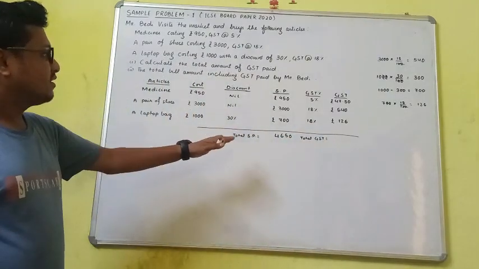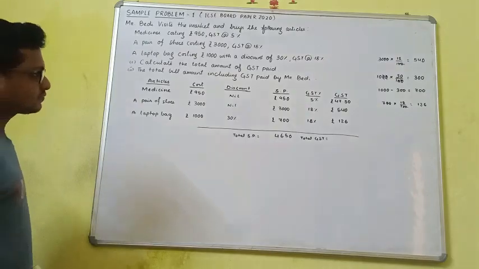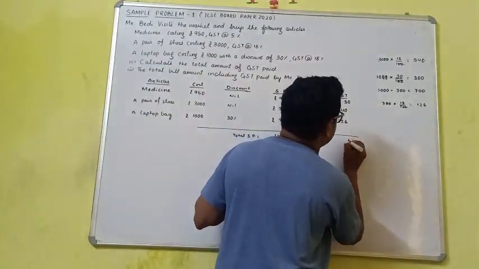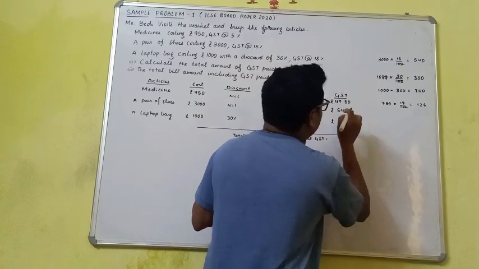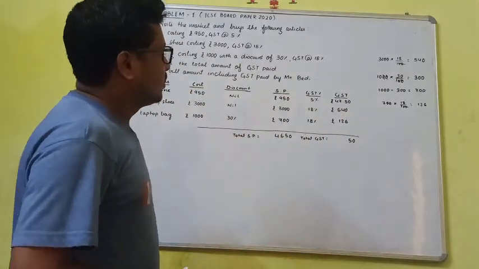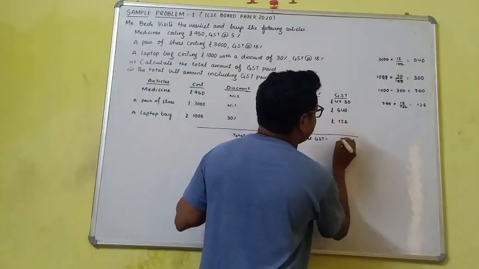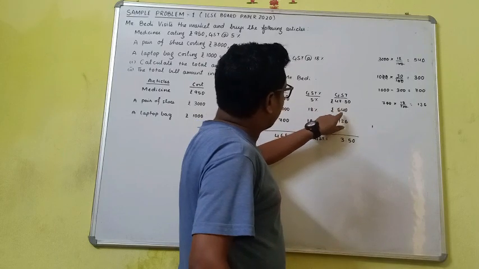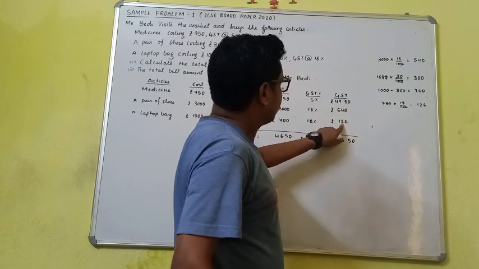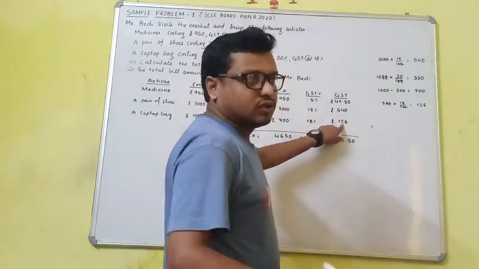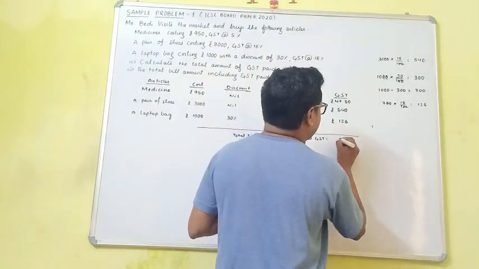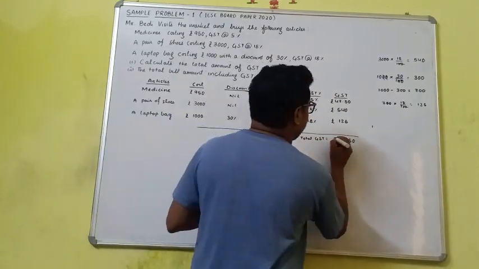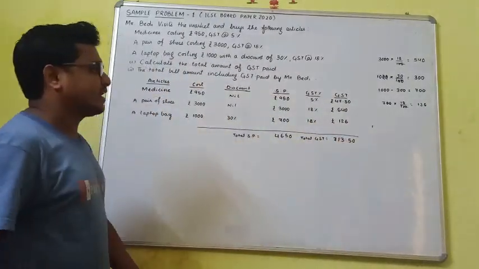So 4650. Then in case of GST it will be 50. Then 7 plus 6 will be equal to 13. 3, then 1 is there. Then 4 plus 8, 8 plus 2 will be equal to 10. 10 plus 1, 11, 1, then 5 plus 1, 6, 1, 7. So it will be 713.50.